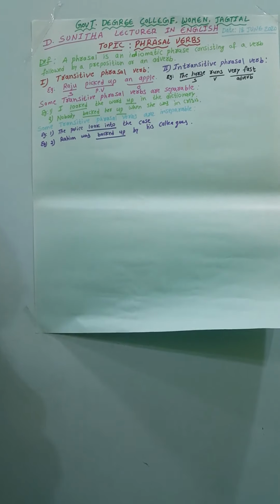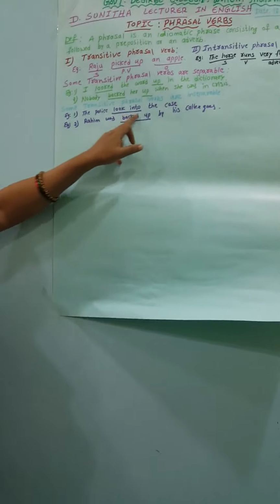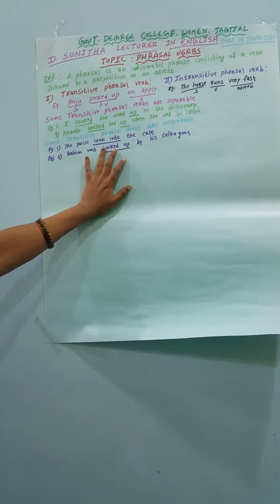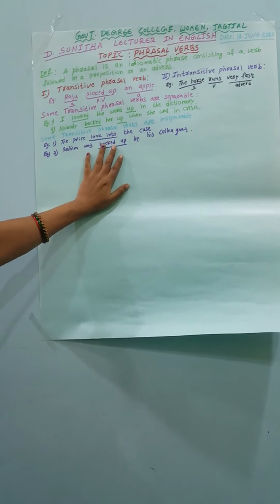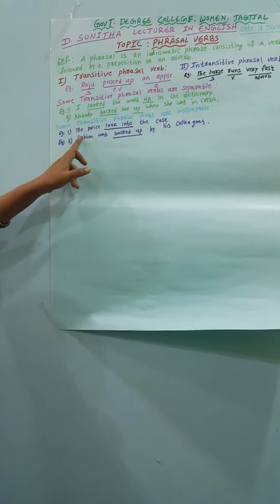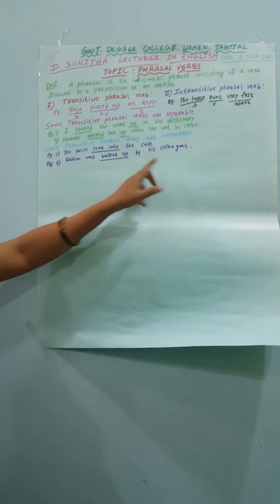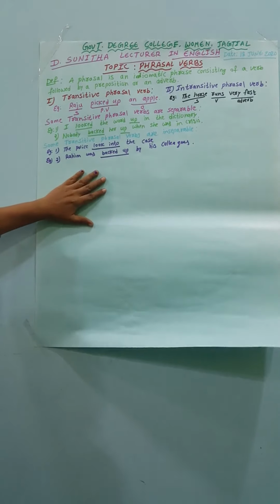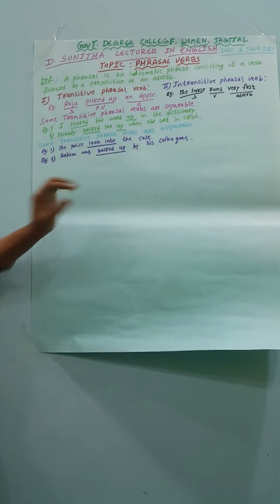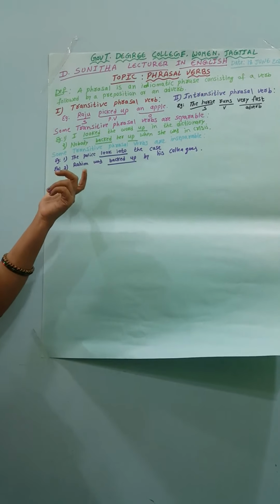And we can have some sentences with inseparable transitive phrasal verbs. The police looked into the case. The object is written after the preposition. The police looked into the case. It is inseparable. Rahim was backed up by his colleagues, supported by his colleagues. So these are transitive and intransitive, separable and inseparable phrasal verbs. This is a brief description of transitive and intransitive phrasal verbs.